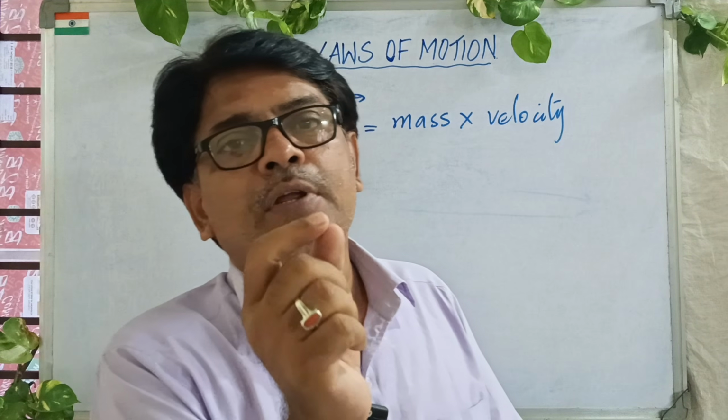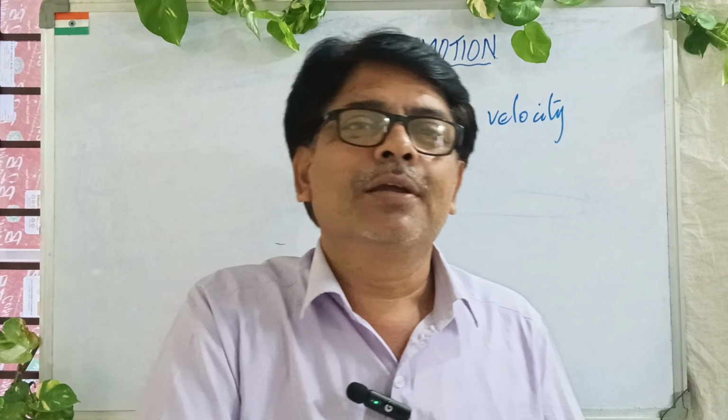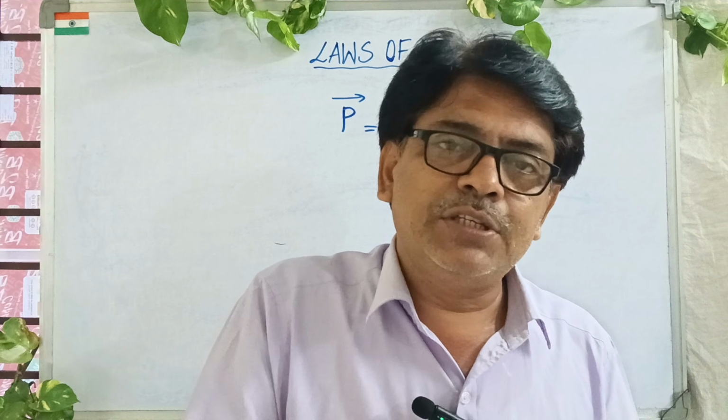Do you know the interesting thing? Suppose there's a bicycle with a mass of 10 kg and a car whose mass is, say, 3 tons. Both are traveling with the same speed and they are hitting a wall. Which one do you think will damage the wall more? Tell me. It will be the car. I said very clearly that velocity is the same, but I said the mass is different. So which has struck the wall harder? It is the car. See, momentum plays a vital role.